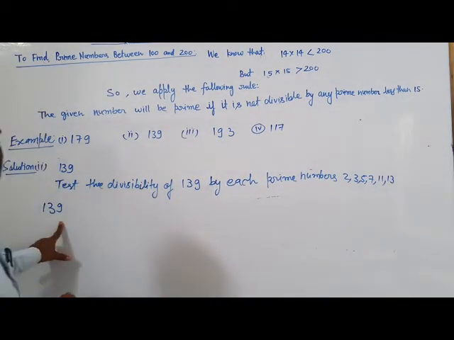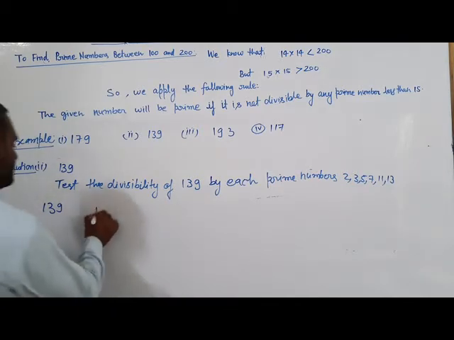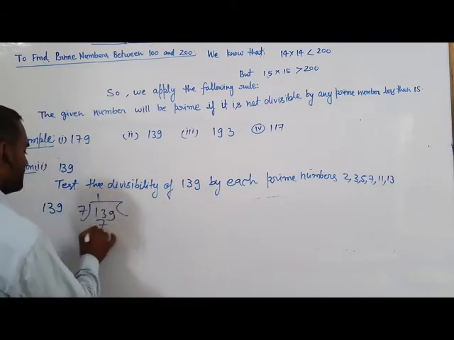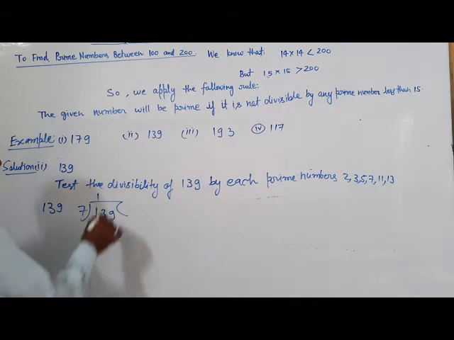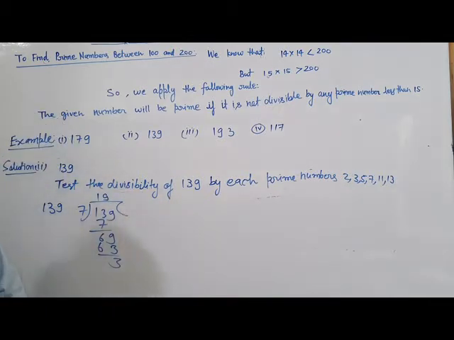It is not also divisible by 7. 139 divided by 7: 7 times 19 is 133, and 6 is the remainder. So it is not divisible by 7.